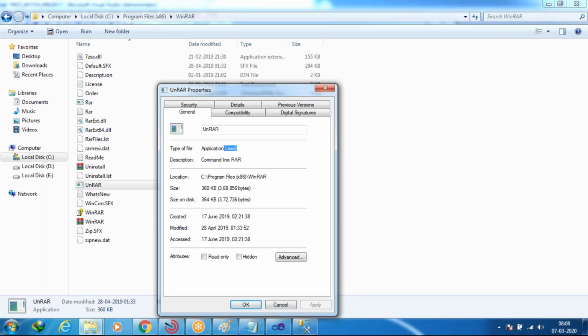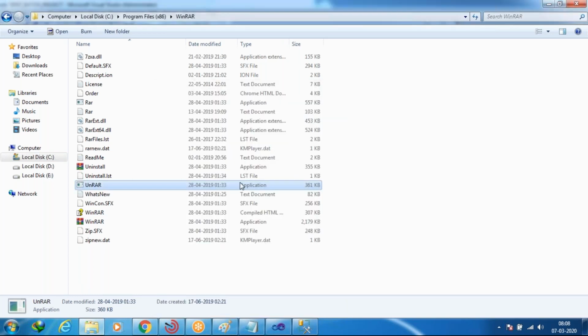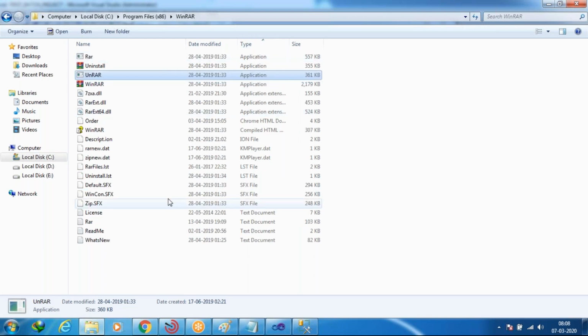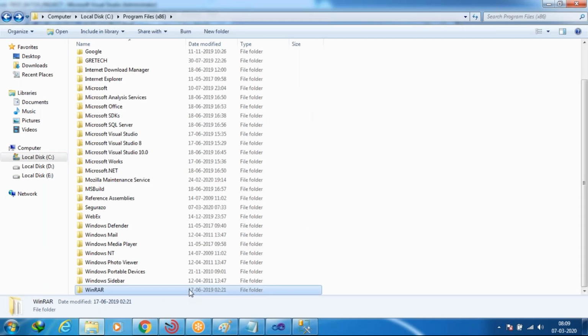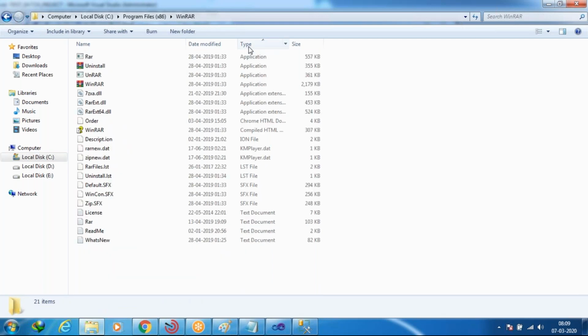Whatever files are of application type, you have to check it in the Type column. I'm going back again. Here the Type column is there, so in the Type column you have to check it. See, the file extension is application.